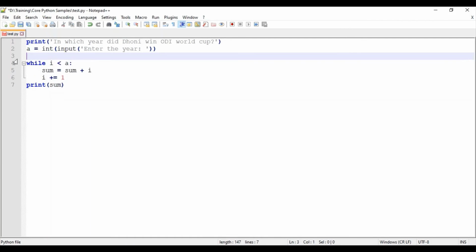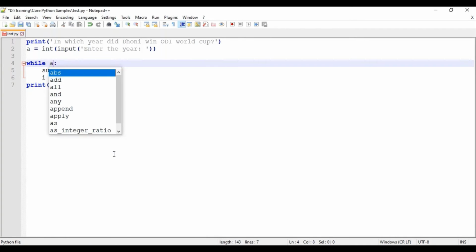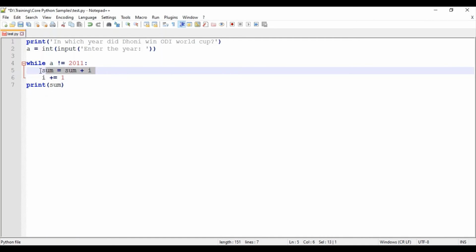While a is not equal to 2011, I will be prompting the user to enter the correct value.